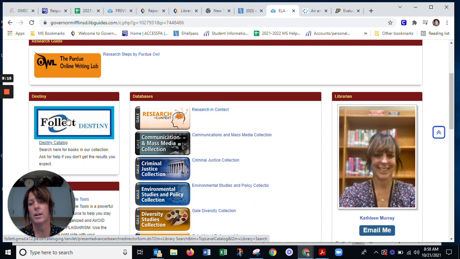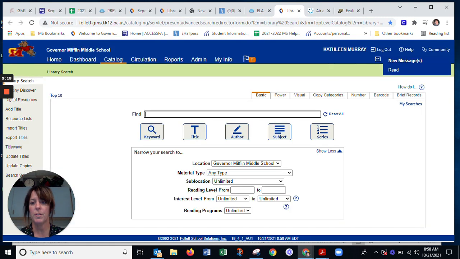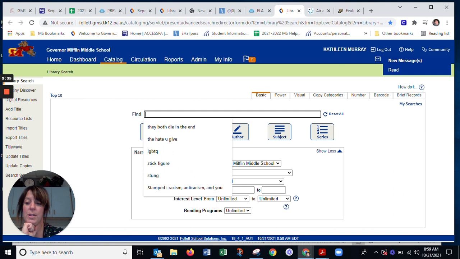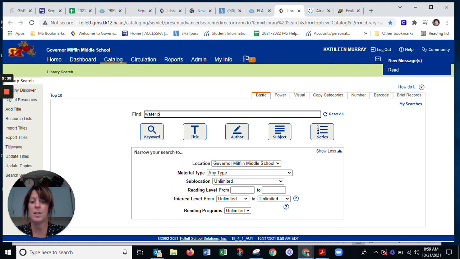Now, if you want to look for a book, you can also click on this, and this will take you right to our catalog. Now, this may look a little different than Destiny Discover, but it is the same collection of books. It's just a little bit more powerful way of looking for books, because you can also look for books by changing location to the high school or elementary levels. So that's why I put this here. But if we put water pollution in here,